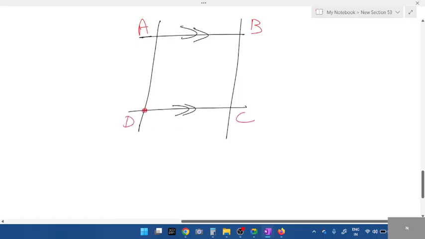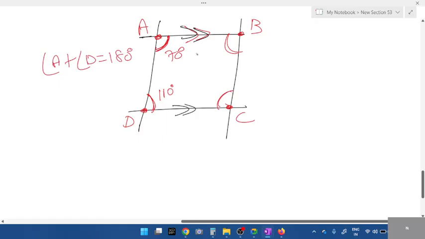Now let me take all four vertices, A, B, C, D. This can be anything: parallelogram, rectangle, rhombus, or trapezium. Any figure. In this ABCD, allied angle parallel lines are top and bottom. So which two are allied angles here? Angle A and angle D. If angle A is 70, what is angle D? 180 minus 70, 110. In the same way, what is the other two allied angles?